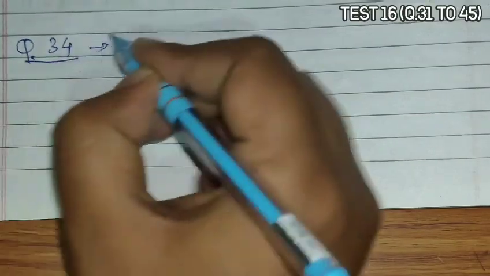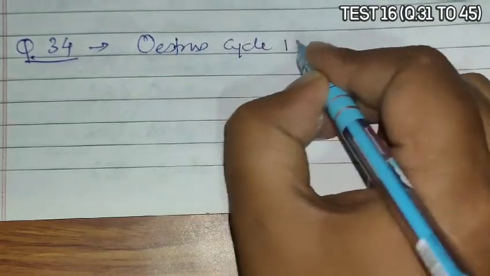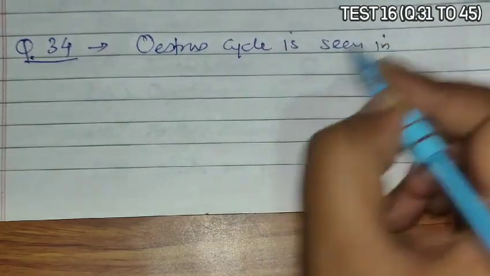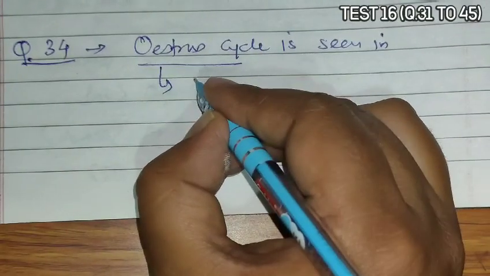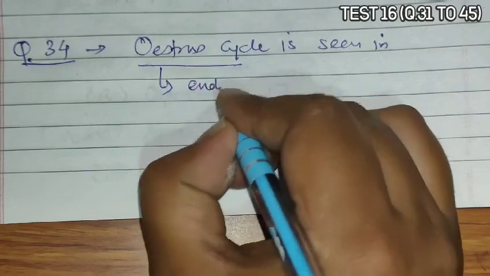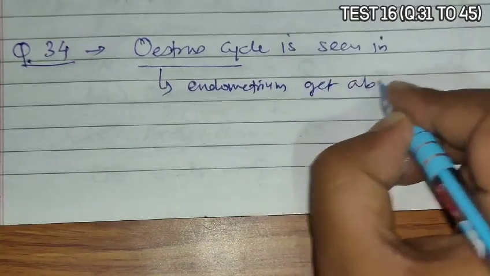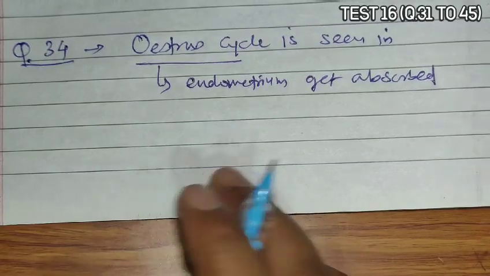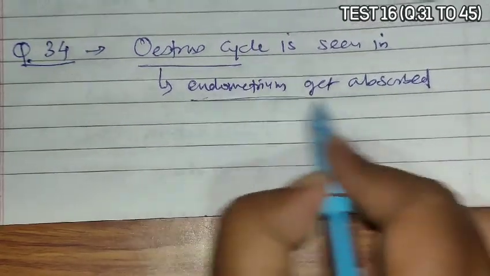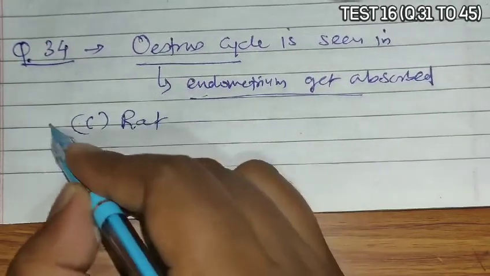Next is question 34. Question 34 is asking where the estrus cycle is seen. Estrus cycle is seen in mammals, and during the estrus cycle, one of the important things is that the endometrium gets absorbed. It does not break if the offspring is not established. So the estrus cycle is seen in option C, that is rat, which is the correct answer.